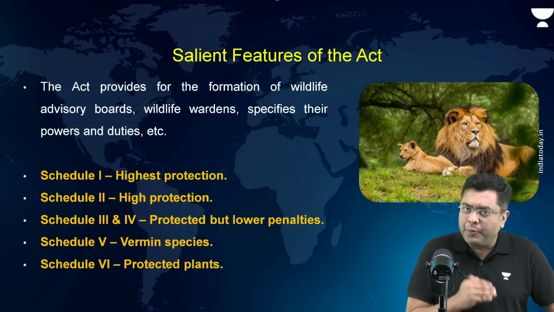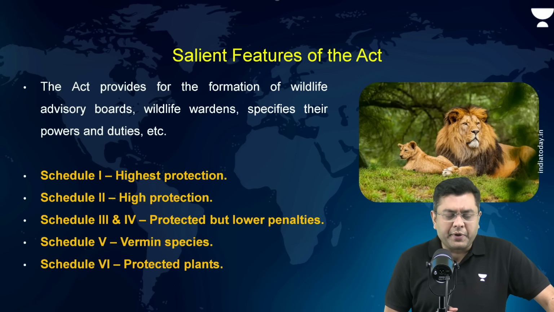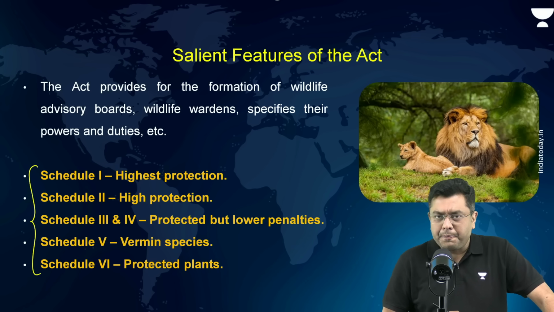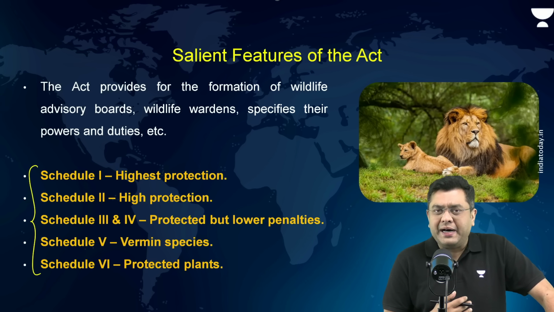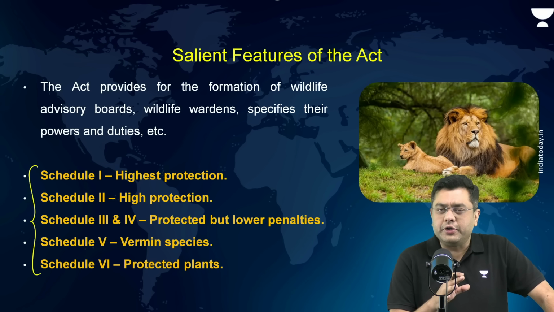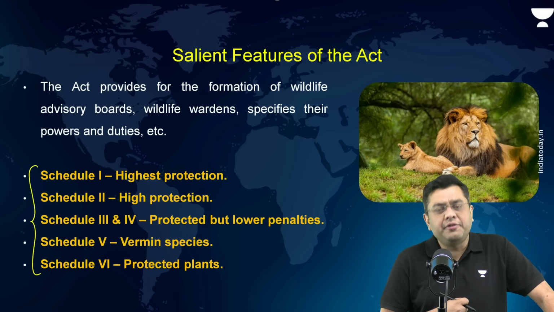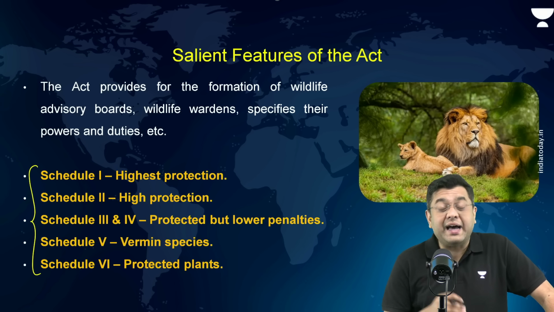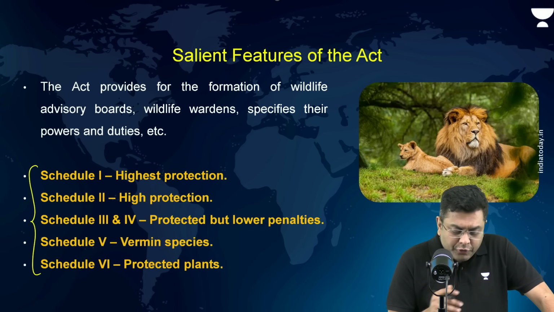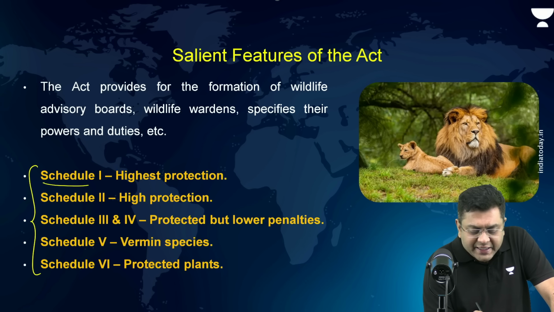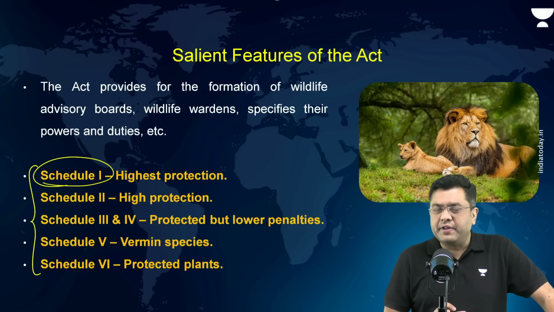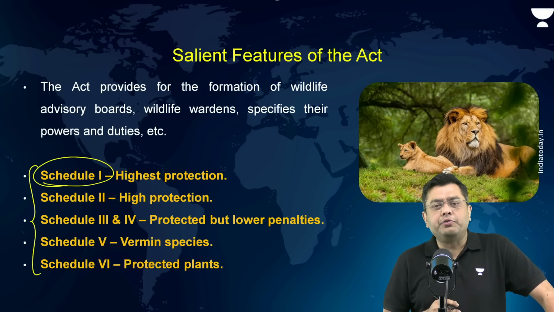But more important than that, which was asked in the UPSC prelims as well, is the case of the schedules of the Wildlife Protection Act. Now, when it was passed and promulgated at that point of time, you basically had the 5 to 6 schedules. In fact, the sixth schedule was later on added as an amendment. Now, if you observe here, the species which were listed under Schedule 1, they would be provided maximum amount of conservation, strictest of the penalties would be imposed.